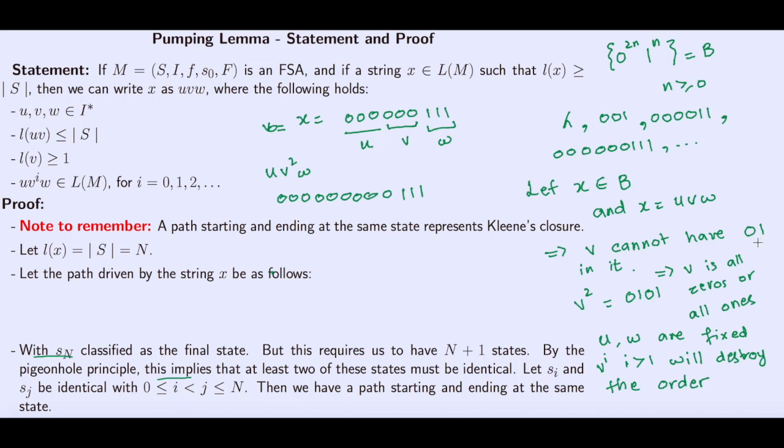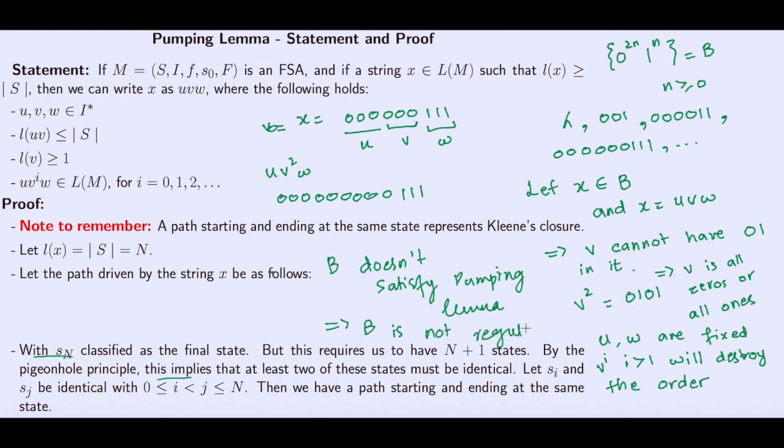But using 0 1s, we will destroy the order, because once we have a 0 1, we cannot have another 0 followed by it. So this means that B does not satisfy the pumping lemma. This means B is not regular.